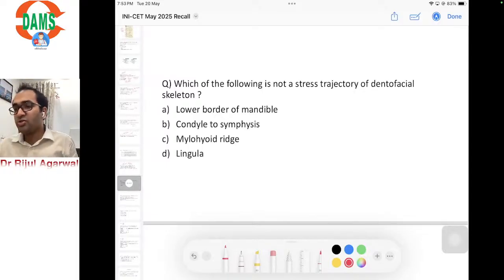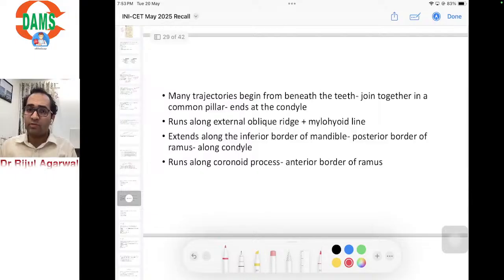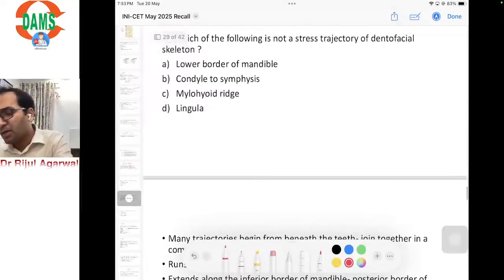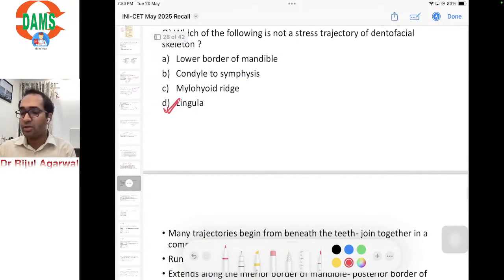So they're asking you about the stress trajectory of pillars based on Benninghoff's theory, which we have discussed in the class. These are the stress trajectories of the mandible. Out of these options, lingula is the correct answer, which is not a stress trajectory. Stress trajectories are the pillars on which the whole support system of the head and neck is standing. There are various stress trajectories of the maxilla as well as the mandible, which we have discussed in the class.